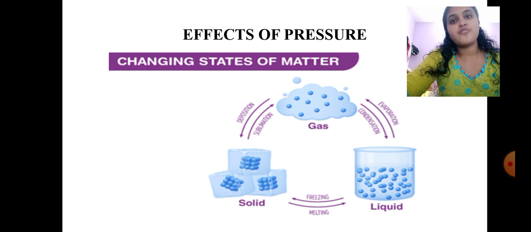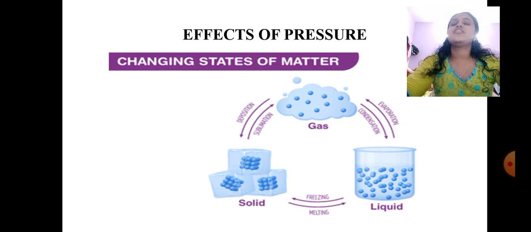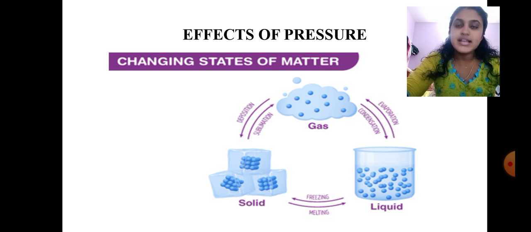The boiling point of water is 100 degree Celsius. Next, we have seen the latent heat of fusion. Like latent heat of vaporization, when liquid is converted into gases without rise in temperature, some amount of heat will be required for that, and that heat is called latent heat of fusion.